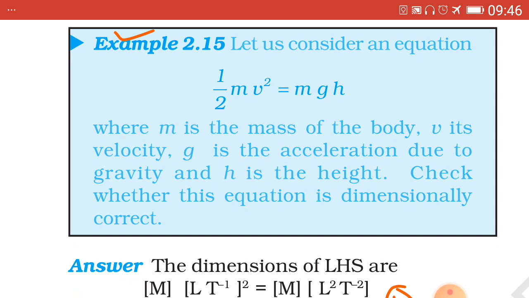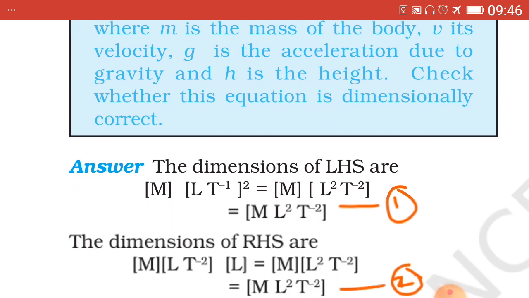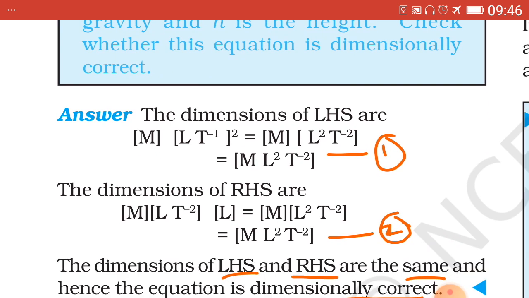Here same method has to be applied. We have to calculate dimensions of LHS and RHS in terms of dimensional formula we have to write.